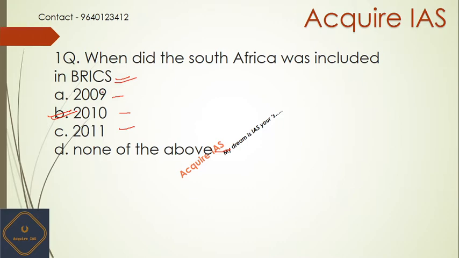In 2010, South Africa was included, and BRICS stands for Brazil, Russia, India, China and South Africa. Before 2010, this acronym was BRIC, that is only 4 nations: Brazil, Russia, India and China.